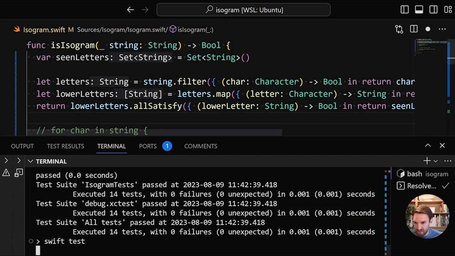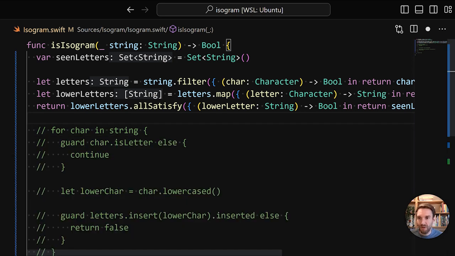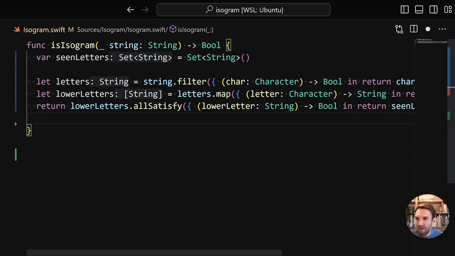So let's run this, and it all still passes. So we can remove this code. We now have a very functional way of writing our code. Whether or not this improves the readability is up for grabs, but we're going to do some things to improve that shortly. So how can we clean this up?